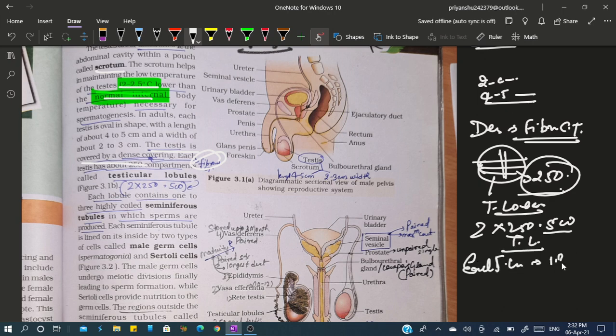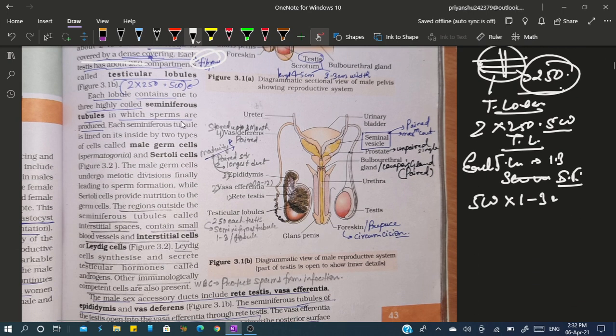In each testicular lobe, 1 to 3 seminiferous tubules may be found. So the total number of seminiferous tubules is 500 into 1 to 3, about 500 to 1500. Basically, each lobe contains 1 to 3 highly coiled structures called seminiferous tubules. Now the question is, is a seminiferous tubule coiled or highly coiled? Highly coiled.